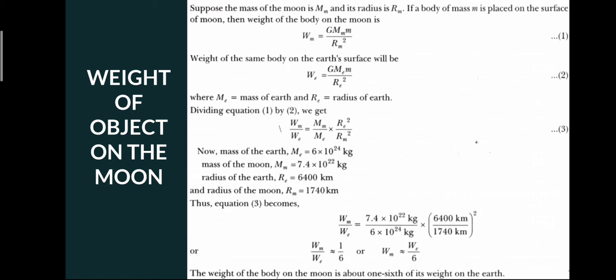Since the body is the same at both locations, whether it is the Earth or the Moon, the mass of the Earth and the Moon varies, and so the force of attraction varies in both the locations.